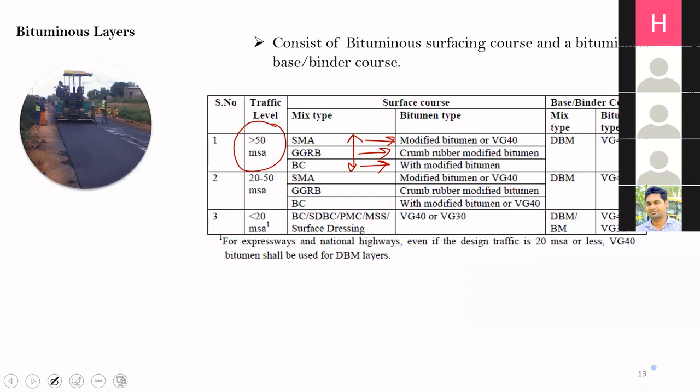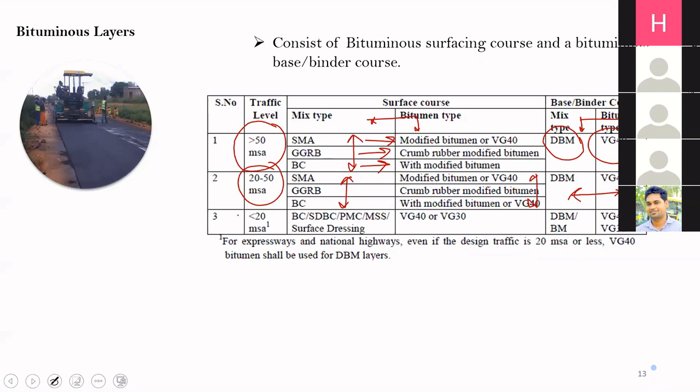Okay. The type of base course is DBM and the bitumen type is VG40. So for surface course, this is the option. And for binder course, we have to use DBM with VG40. When the traffic is between 20 to 50 MSA, again, we have similar options, three options here. Same type of binder and same type of mix.